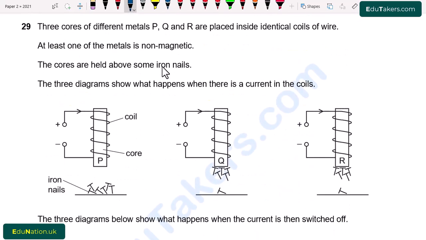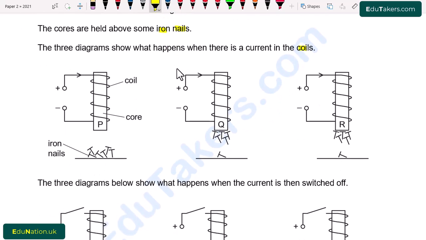Question number 29. 3 cores of different metal P, Q and R are placed inside the identical coils of wire. At least one of the metal is non-magnetic. The cores are held above some iron nails. The 3 diagrams show what happens when there is a current in the coil. This diagram shows that when the current is passing through the coil, then what will happen?